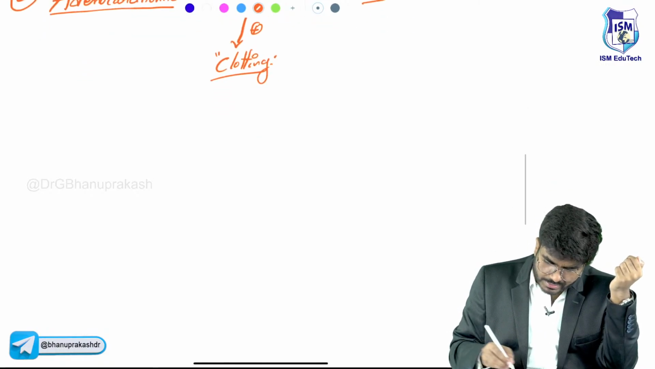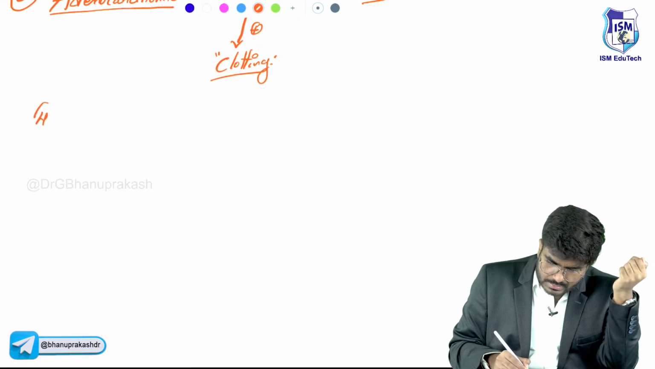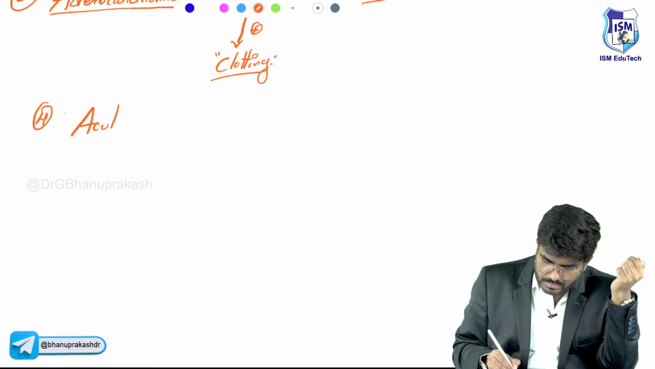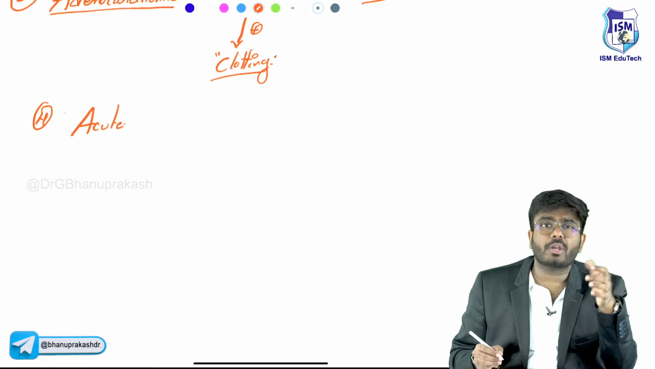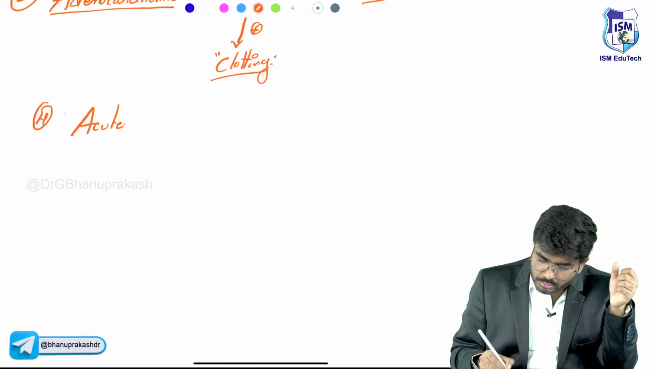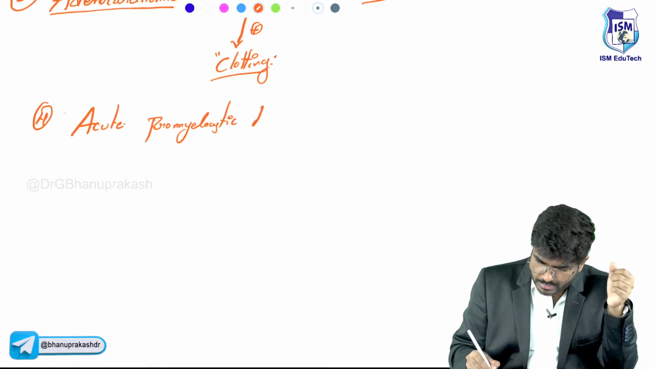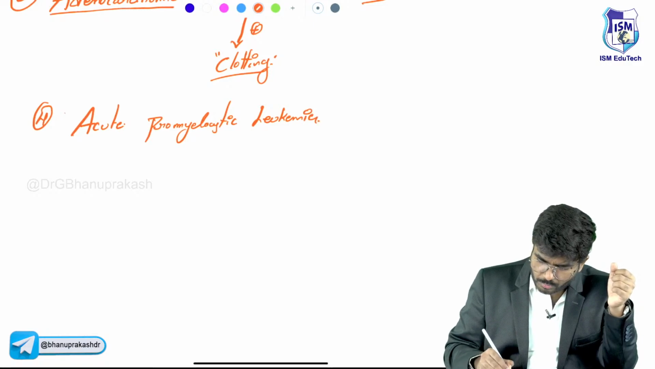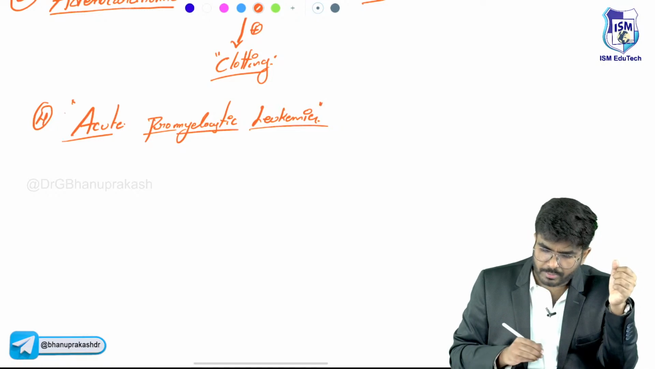Next, adenocarcinoma completed. The fourth cancer is acute promyelocytic leukemia, not acute myelogenous leukemia, sorry. It is a type of blood cancer, cancer of the WBC.